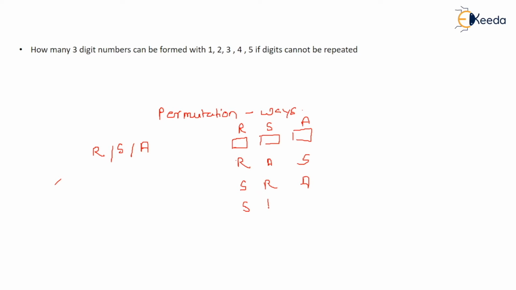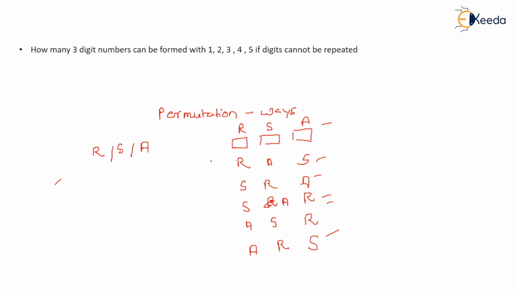Fourth possibility is Shubham first, Akash second, and Rahul third. Fifth possibility is Akash first, Shubham second, and Rahul third. The last possibility is Akash first, Rahul second, and Shubham third. So how many ways were there? One, two, three, four, five, six. There were six possibilities in which these three positions can be filled. If you do it like this, it will take a lot of time.